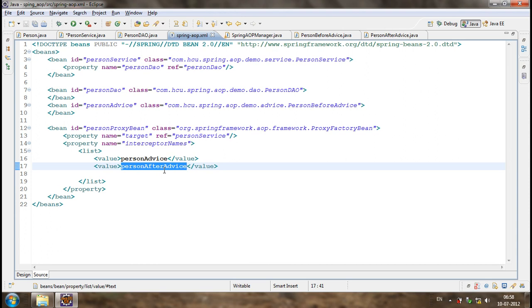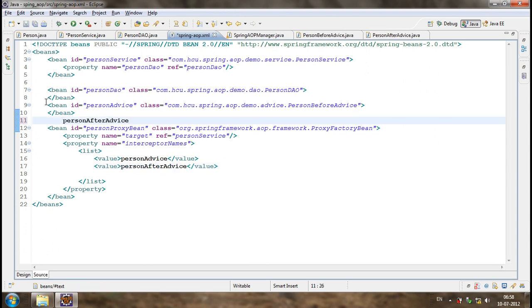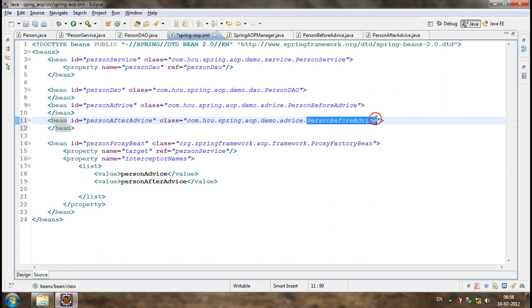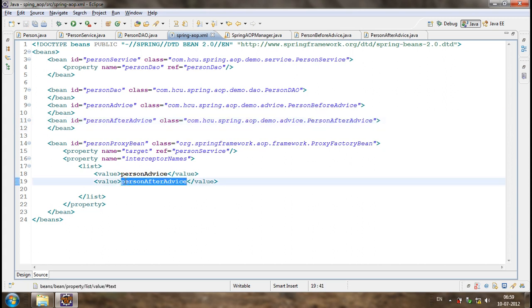Now let me write the person after advice. The same AOP configuration can be used.